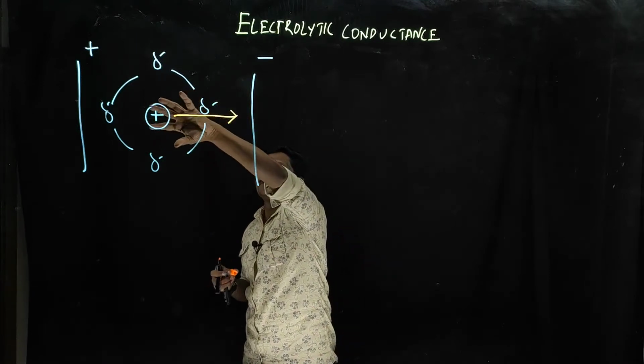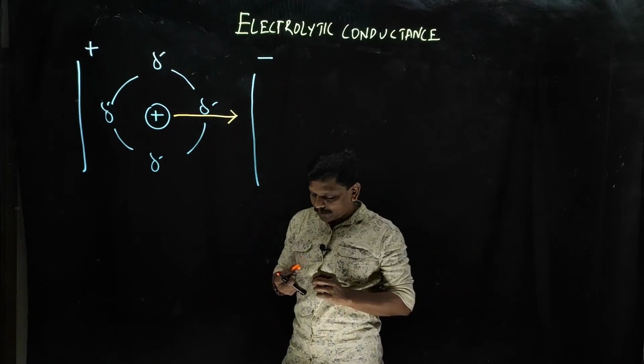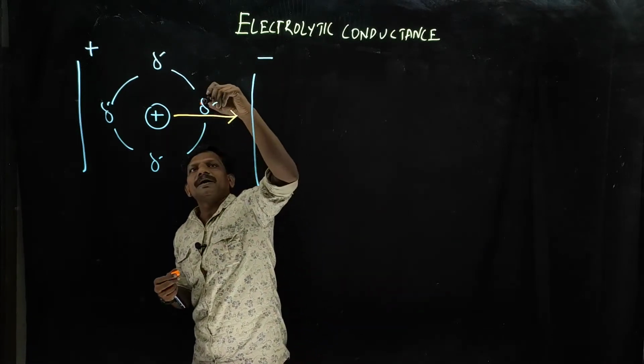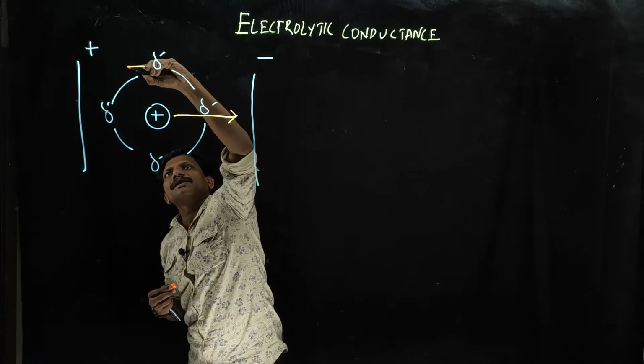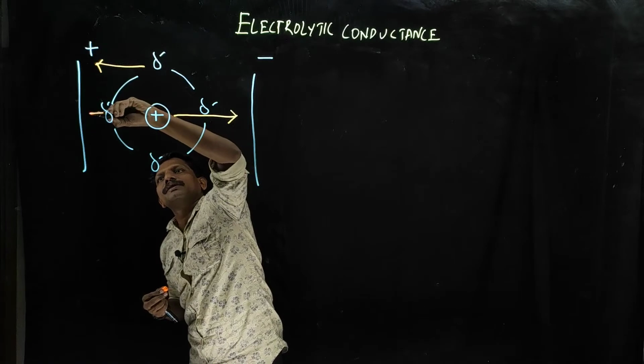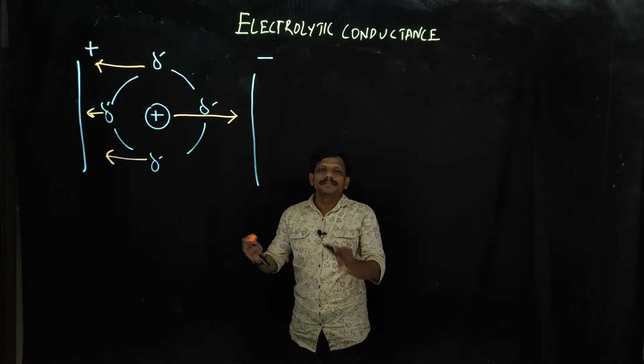The positively charged cations are attracted towards the negative electrode, and the negatively charged ions are attracted towards the positively charged electrode.